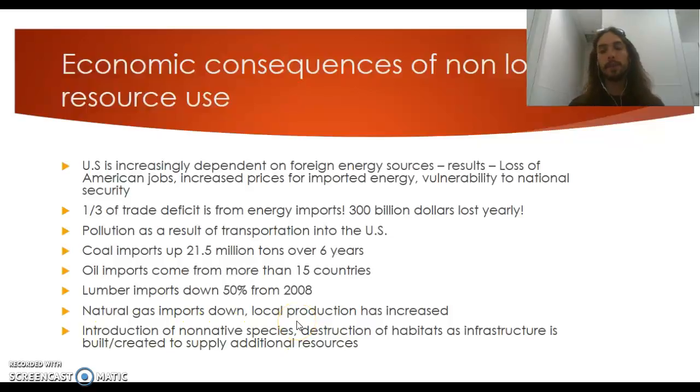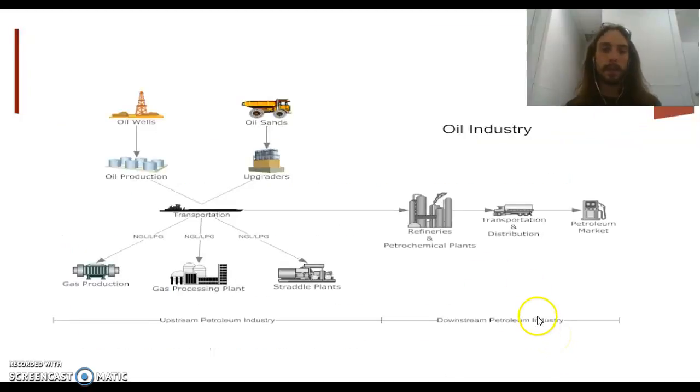Like boats coming from across the ocean are going to bring species from that side of the planet to our side of the planet. We're going to get destruction of habitats as infrastructure is built or created to supply additional resources. So infrastructure, that's like roads, pipelines, waterways, all sorts of stuff that we build to transport things.